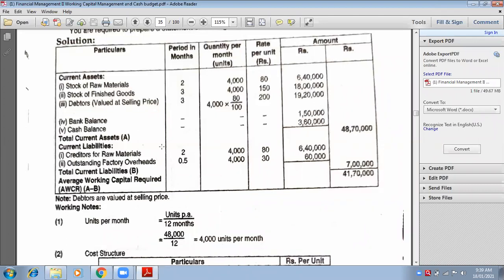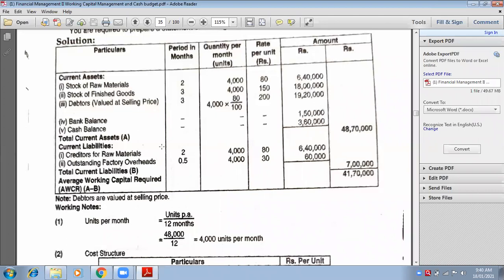Now come to the calculation of MPBF. Come to the next page, write down calculation of MPBF. You have 3 methods. So write down method number 1 and below that write down the formula. What was the formula of method number 1? 75% of current assets minus current liabilities.